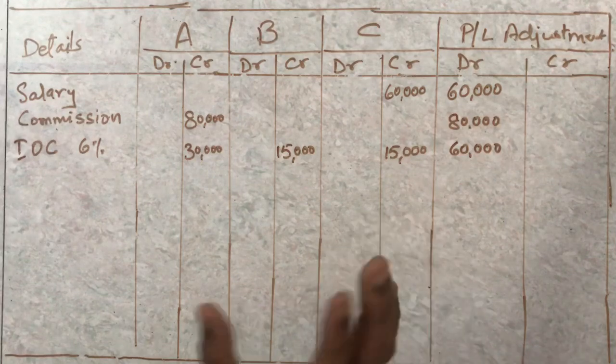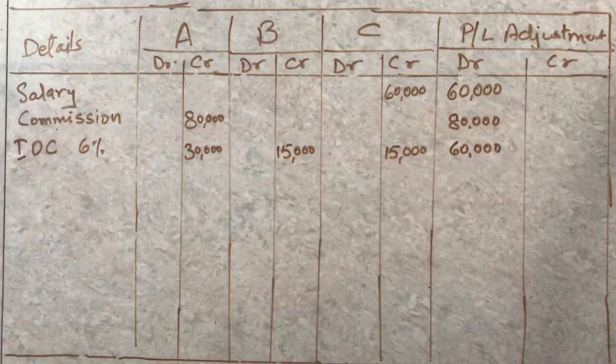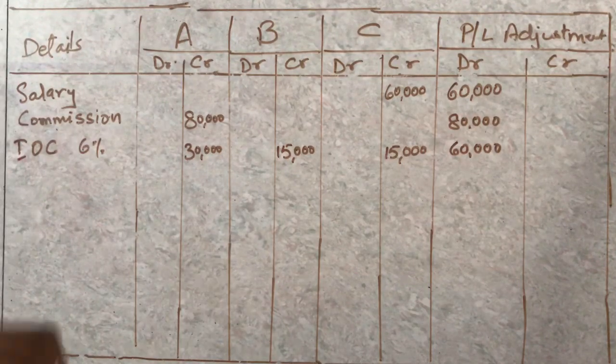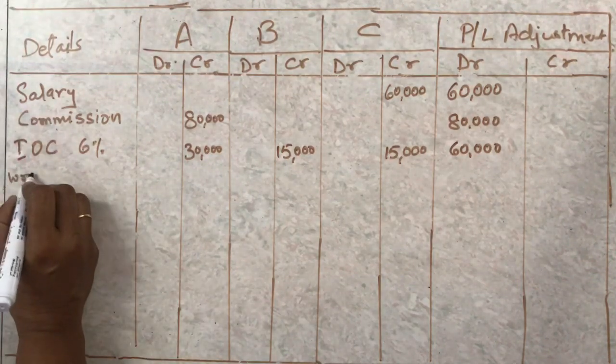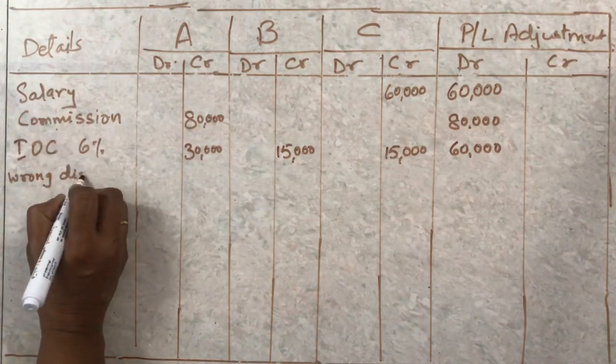Now coming to what is given wrong. The profit was distributed wrongly. It was supposed to be done in the capital ratio, whereas it was divided equally without considering these things. So profit was 3 lakh, and it was equally divided. Now because it was wrong, you have to reverse this, which means it will be taken back from the partners. So here you are going to write wrong distribution of profit.